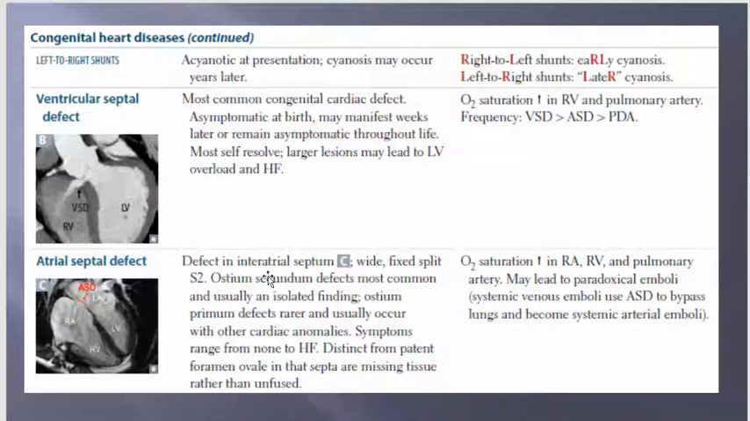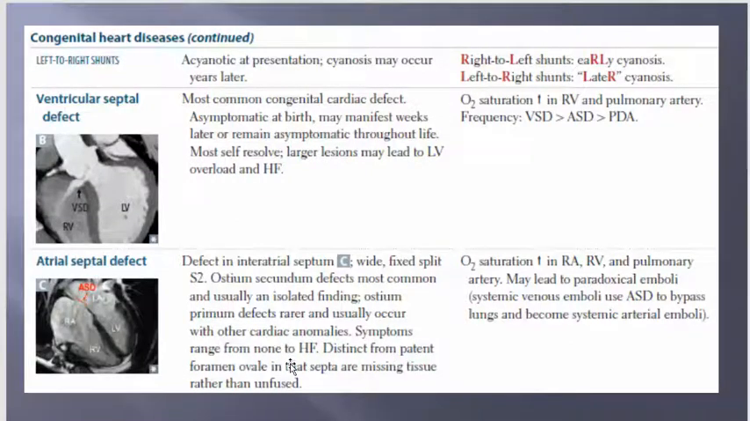Defect in the atrial septum, so up here in the atrium. Fixed split S2, sound 2. Ostium secundum defects are most common and usually an isolated finding. Ostium primum, that's what you're looking for. If you see these words on the test, that's probably going to be your ASD. Rare and usually occur with other cardiac anomalies, but they are very rare. So I'm not thinking this will be a common question.